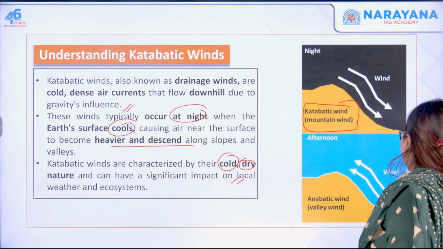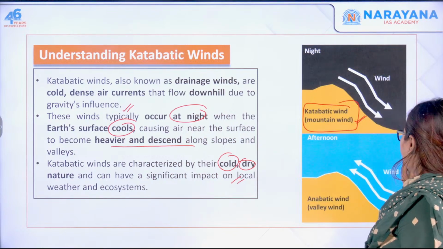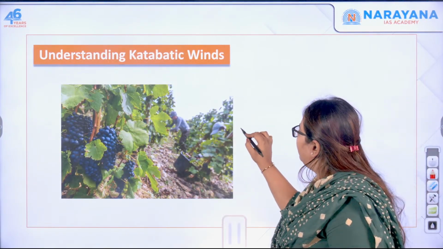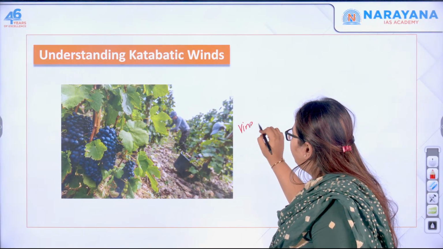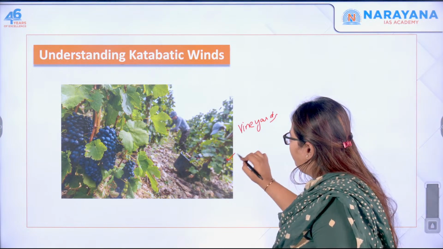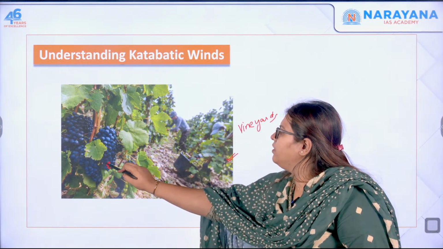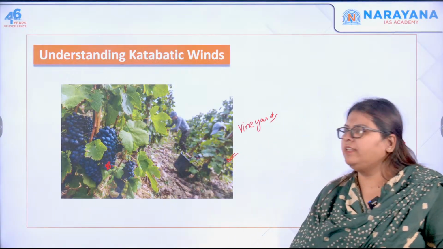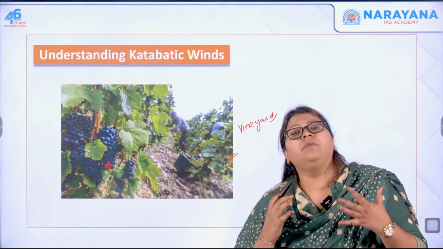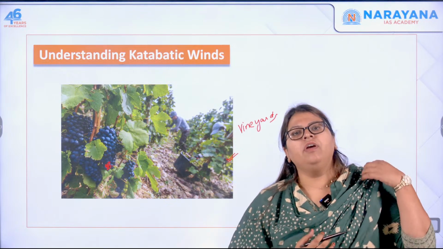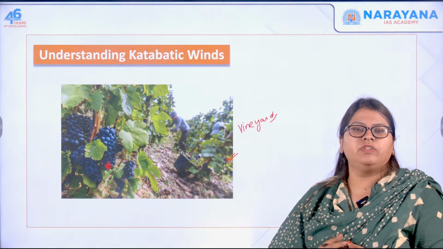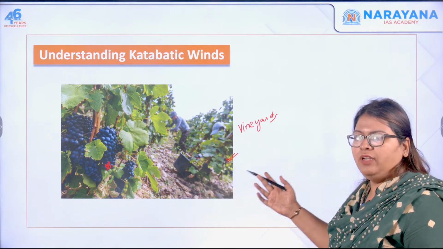So here you can see the katabatic winds which are draining down, and that is why I told you it supports the Rhone Valley viticulture, or the vineyards. So this is the Rhone Valley. See the grapes over here. It is actually dry in the sense that it does not allow the grapes to hold much moisture. So it becomes very conducive for the production of wine, by which the economy of the Rhone Valley actually resides.